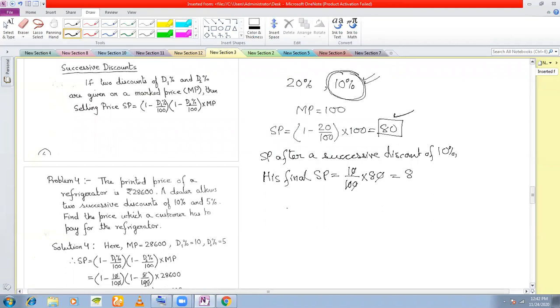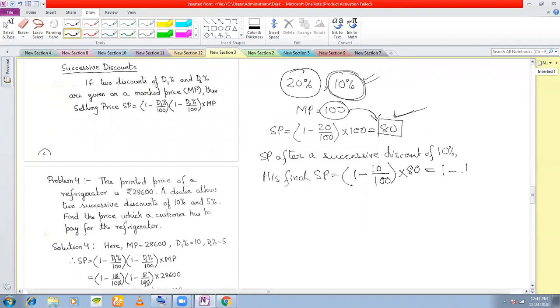So this is the discount. His final selling price will be 1 minus 10 by 100, into, this time, not the mark price of 100 but 80, because the first discount was already given. The price has come down from 100 to 80, so this 10% will be calculated on 80.